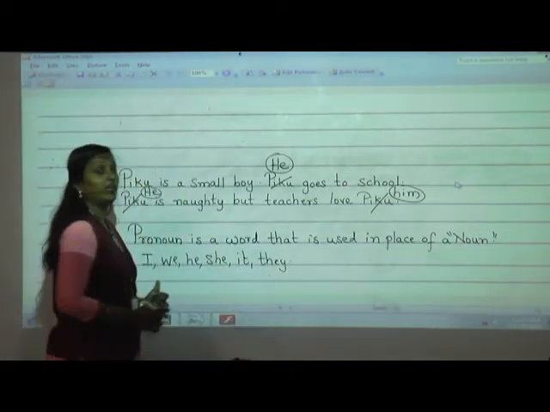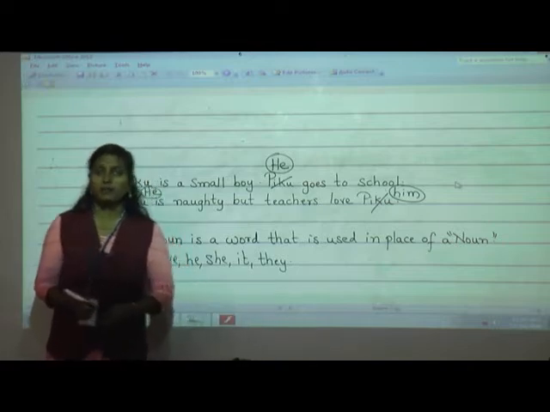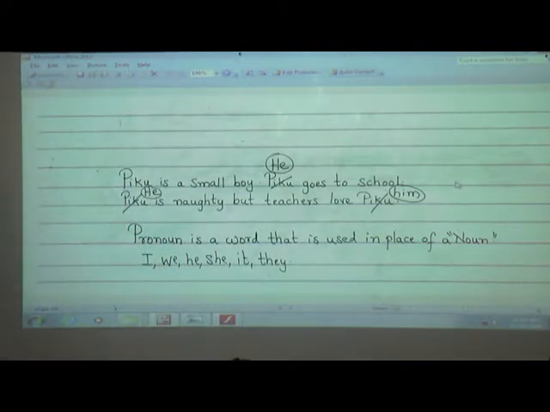Okay, so when we have to use these pronouns, that we are going to see in today's lesson. Are you ready, students, to learn lesson number 13, pronouns? So open your grammar book, page number 38, lesson number 13.